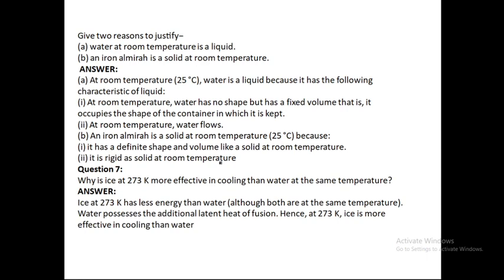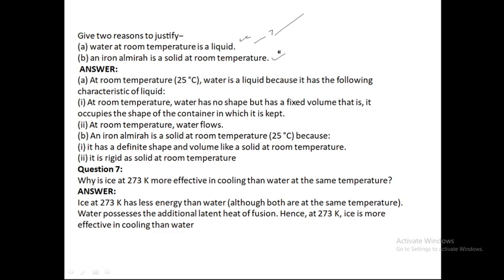Now, why is water at room temperature a liquid? Because water at 25 degrees centigrade has all the characteristics that a liquid shows. That means it does not have a definite shape at that temperature. It flows easily at 25 degrees centigrade.